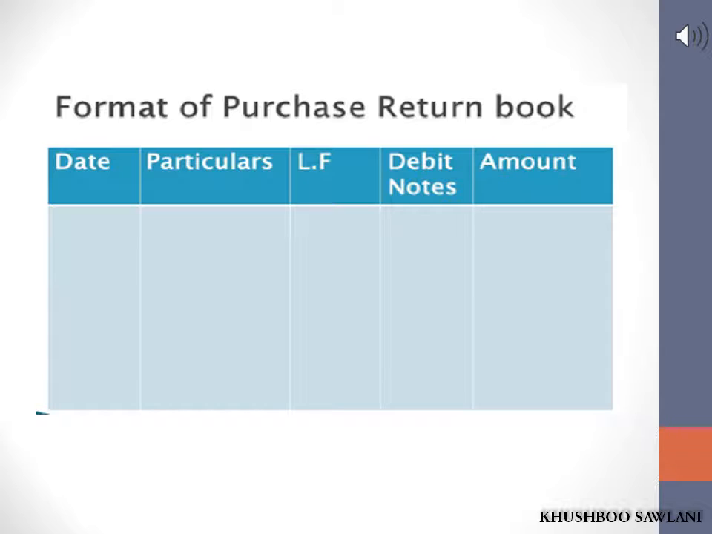Fourth, ledger folio number. The page number of the ledger on which the amount is debited in the account of the concerned supplier is recorded in this column. Next and last, amount. The amount of net purchase return is recorded in this column.